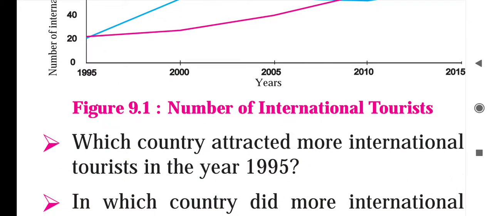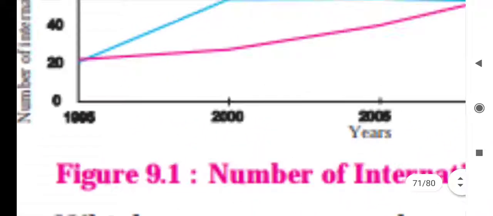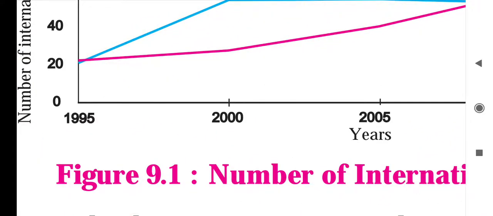Now study the graph and answer the following questions. Question number 1. Which country attracted more international tourists in the year 1995? So see here, in the year 1995 we have to identify which country attracts more international tourists. The blue line represents Brazil and the pink line represents India. The blue line is down and the pink line is up. So that's why we can say India attracted more international tourists in the year 1995.